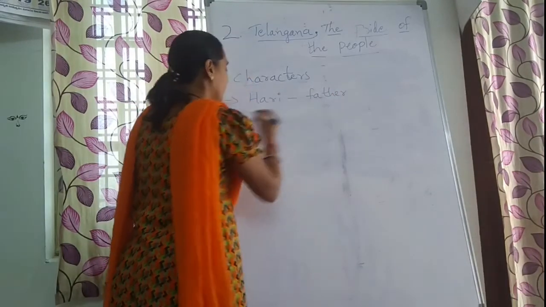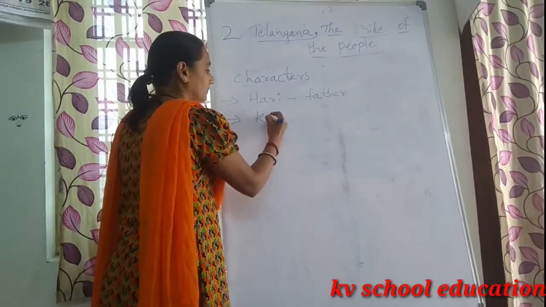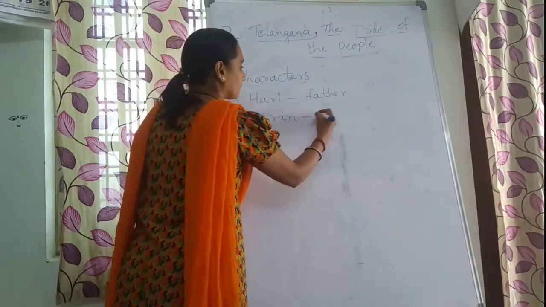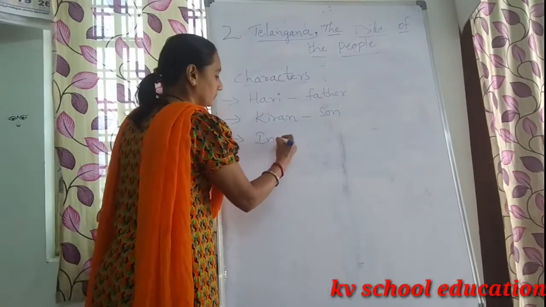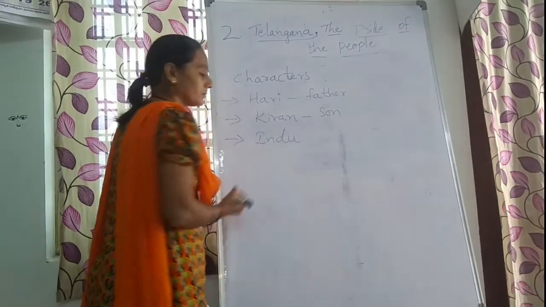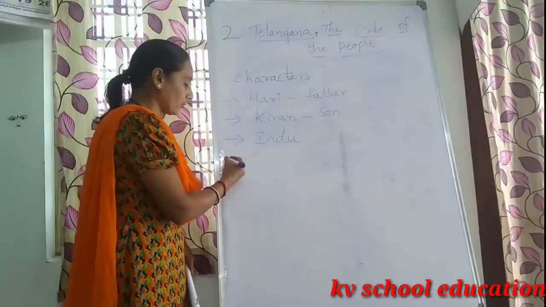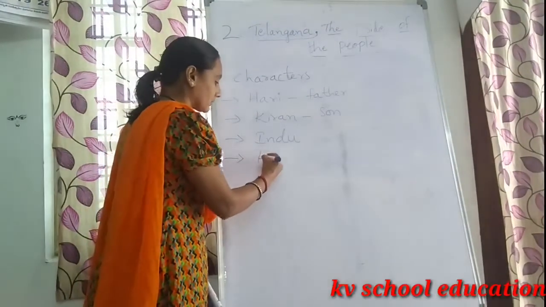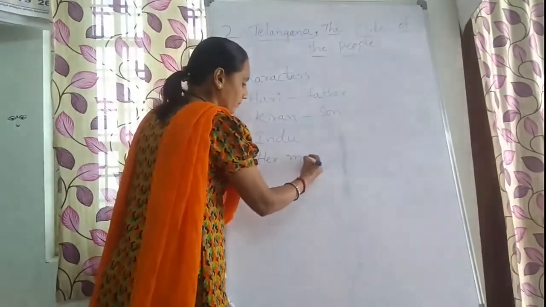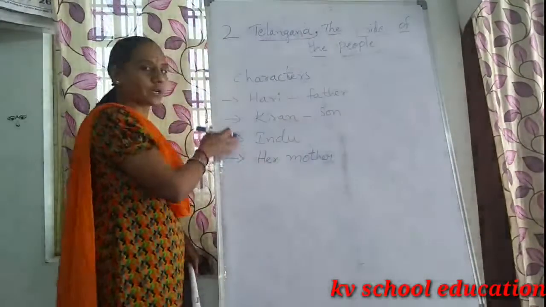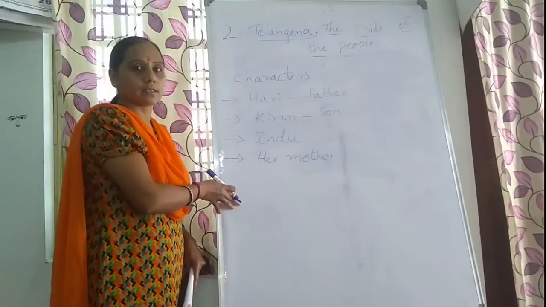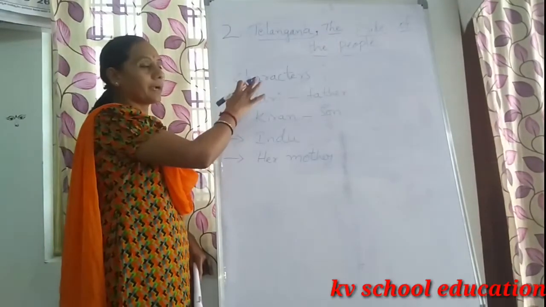And the second one is Kiran, his son, and sister Indu. These are the three characters, and one more is her mother. These are the four characters in this lesson, Telangana, the pride of the people.